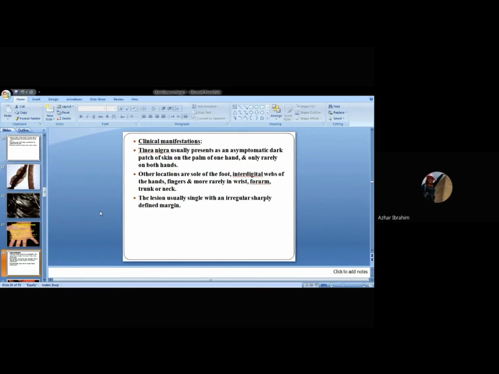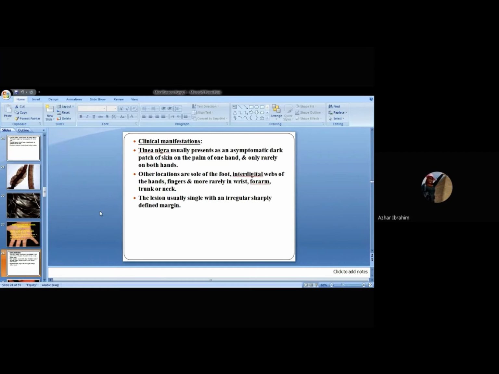Other locations include the sole of the foot, the interdigital webs of the hand, the palmar aspects of the hand, sometimes the wrist, forearm, trunk, or neck.